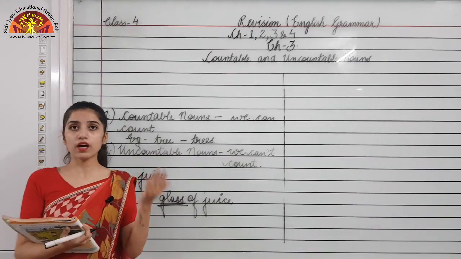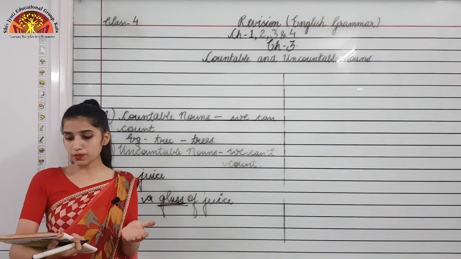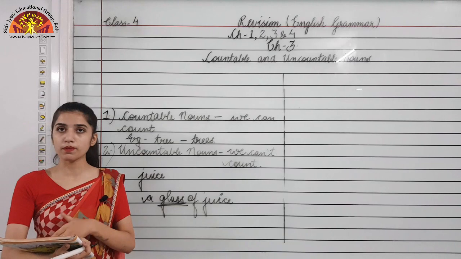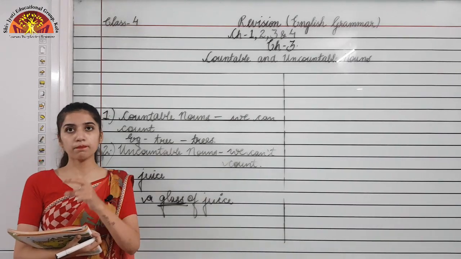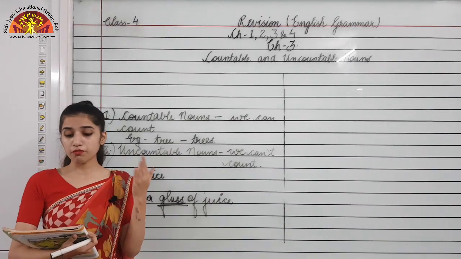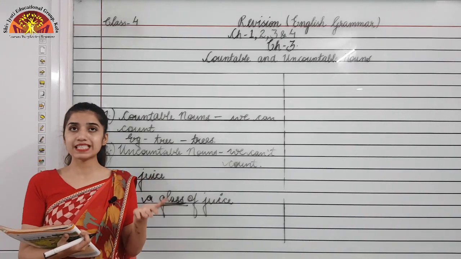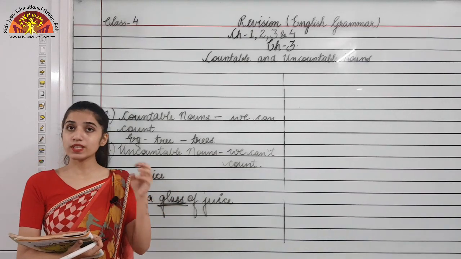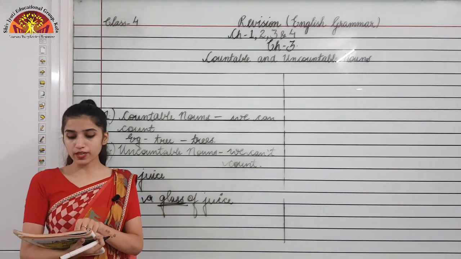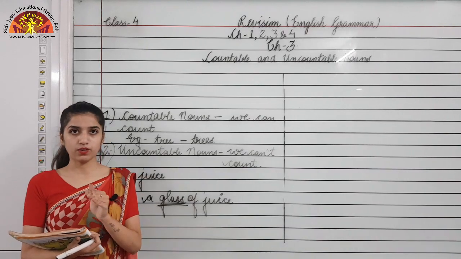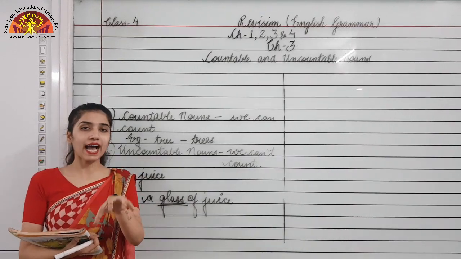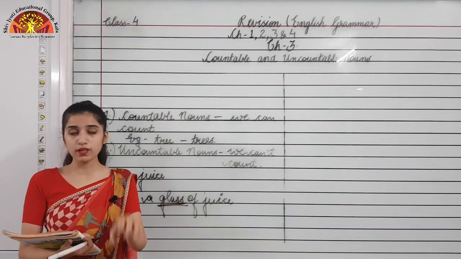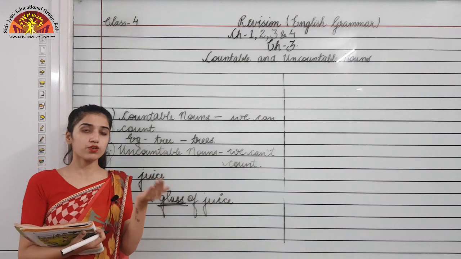But when I talk about uncountable nouns, you can open your book to page number 9. You can turn your page, and at the top you can see the blue box. In that it is written that with uncountable nouns we use words like much, a little, little, a lot of, plenty of to indicate the quantity. For example, you can see some milk, because we don't know the exact number. Because we can't count these things, we are just talking about the quantity, that's why we use some.